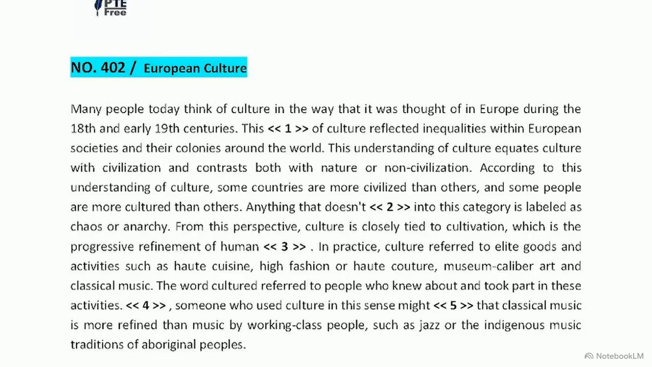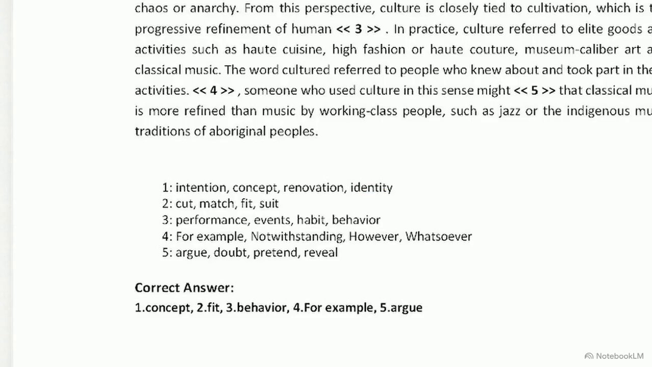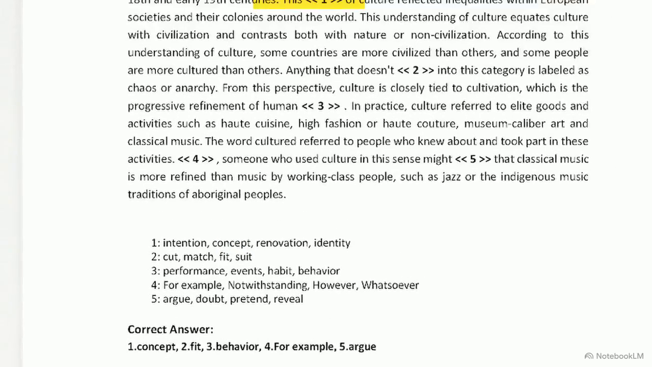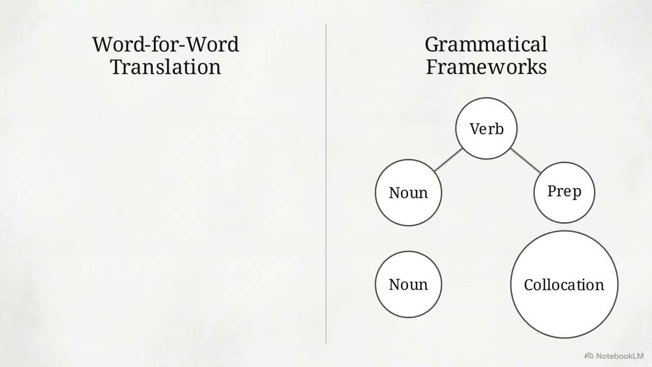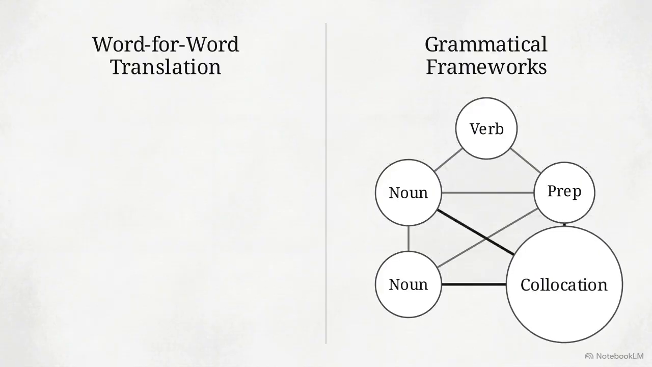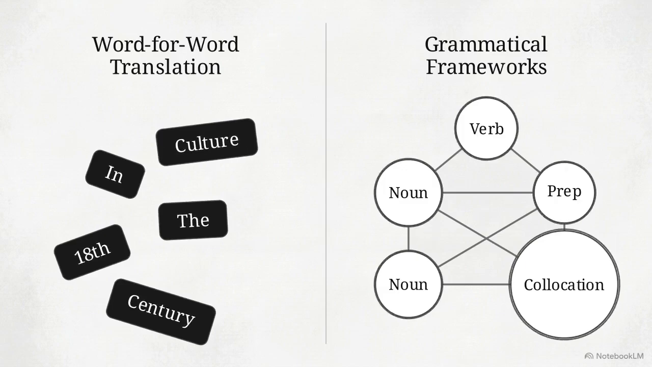captures an overarching mental model. While identity and intention are grammatically possible, they don't encompass a broad historical framework of understanding. Renovation is even further afield, as it implies physical repair rather than a shift in thought. This leaves concept. In academic writing, concept of is a highly tested collocation, a predictable pair of words used to introduce a specific theoretical framework. Mastery of PTE reading relies on recognizing these invisible grammatical frameworks and academic pairings rather than relying on word-for-word translation.